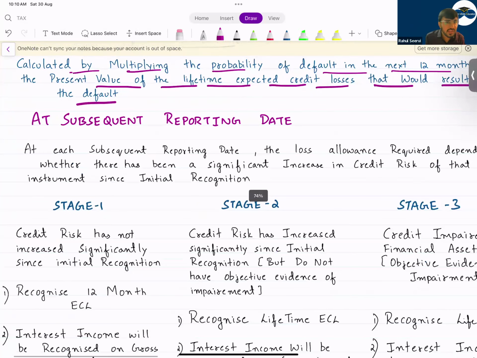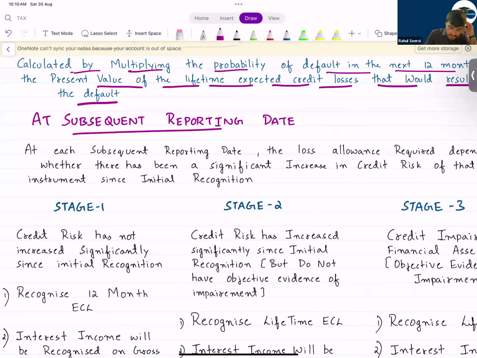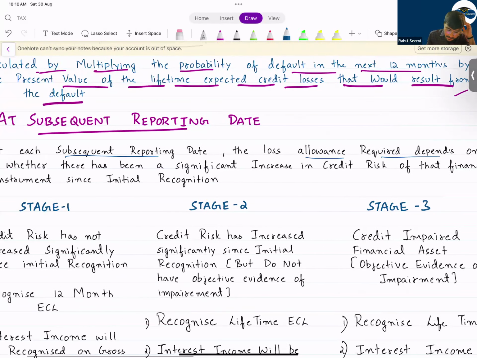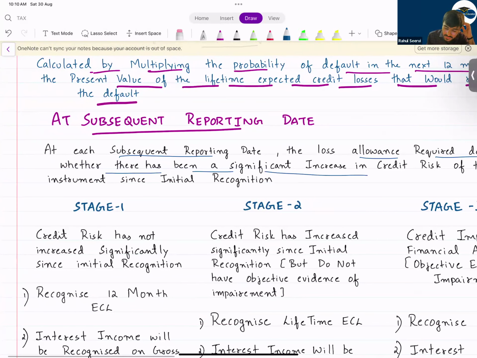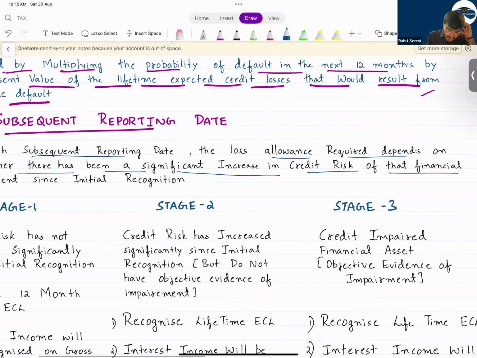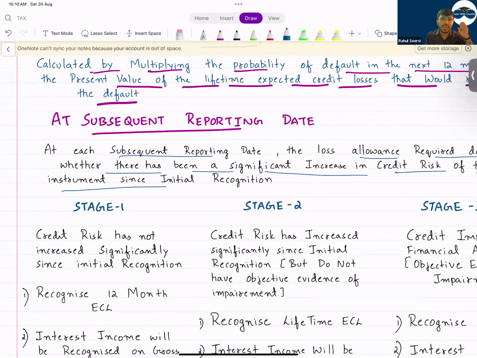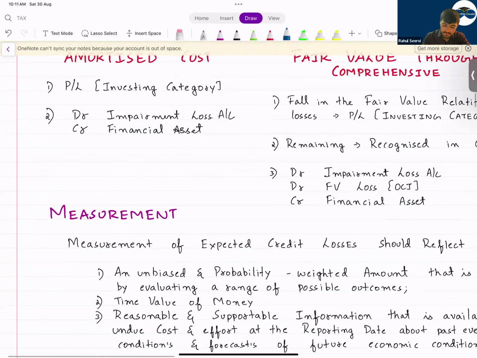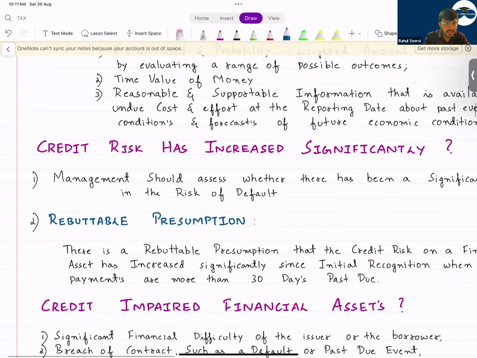At each subsequent reporting date, what should you do? At each subsequent reporting date, the loss allowance required depends upon whether there has been a significant increase in the credit risk of that financial instrument. That means you have to see whether the credit risk is increasing or not. If the credit risk has not increased, then you record 12 months expected credit loss. Now, sir, what is the term known as credit risk? When will you say the credit risk has increased?